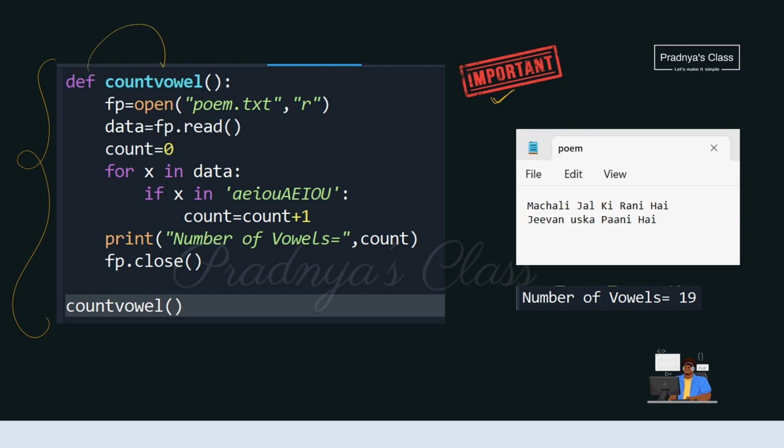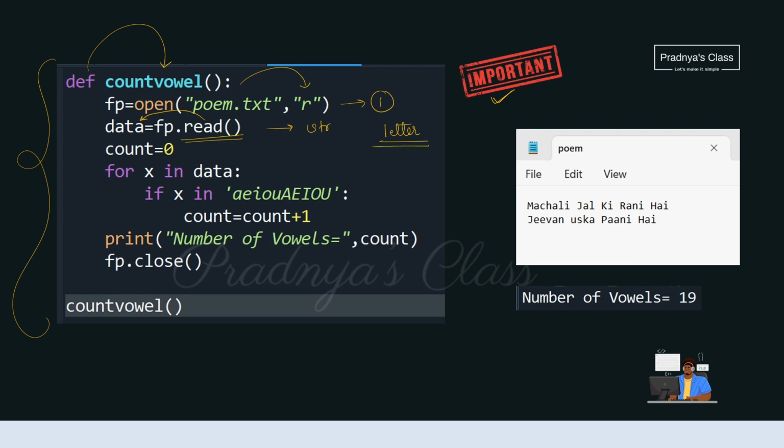Using the def keyword, the function got created. Write the name of the function according to the question. As usual, the first step is to open the file. We are opening in the read mode. With the help of the read function, we are going to read the content of the file and get it stored in the variable data. It will give the data in the form of a string. As we have to check each character, it will be good to work with the string.